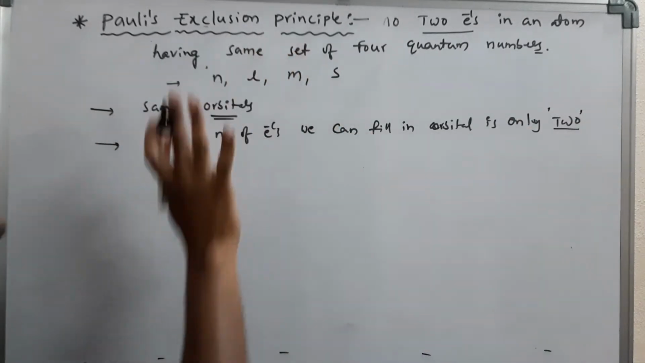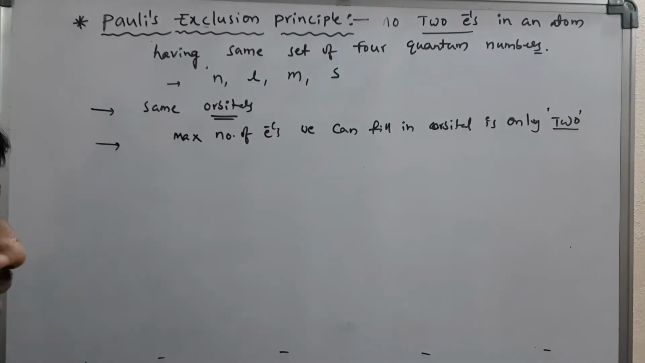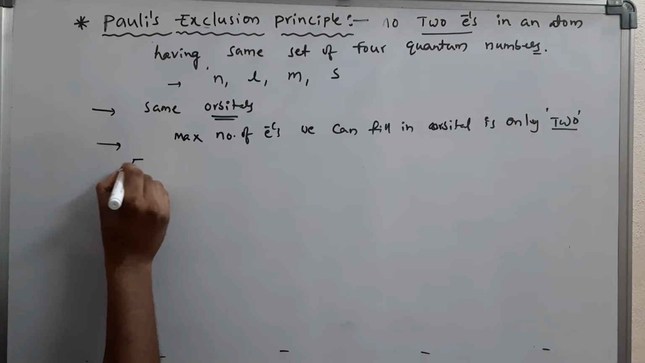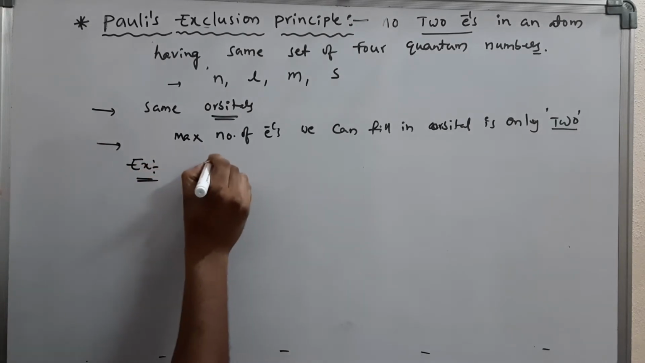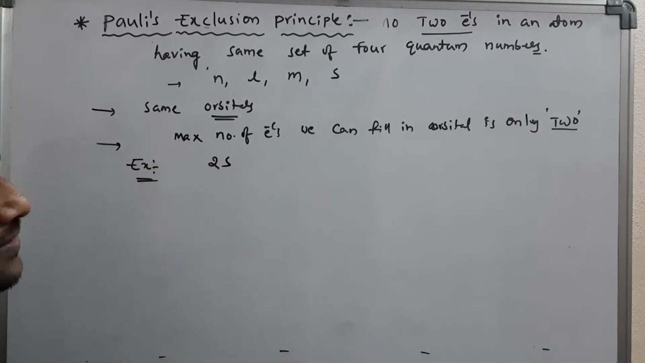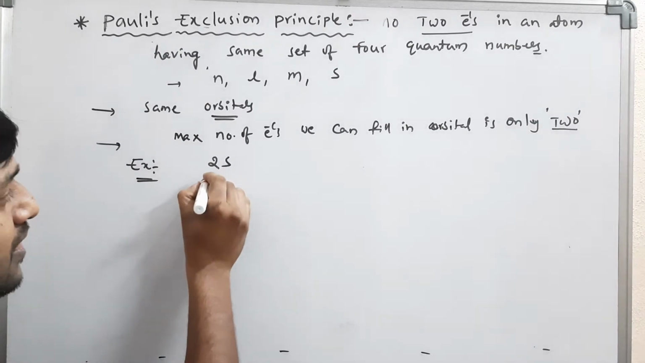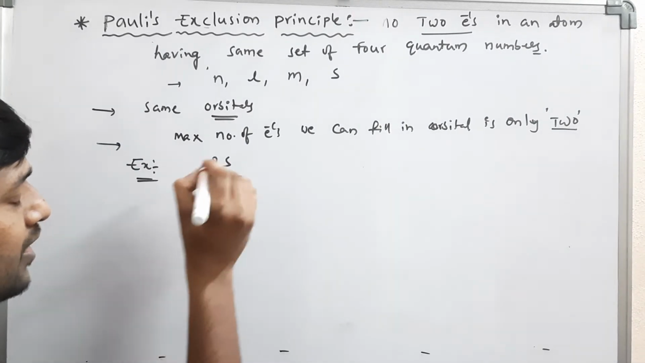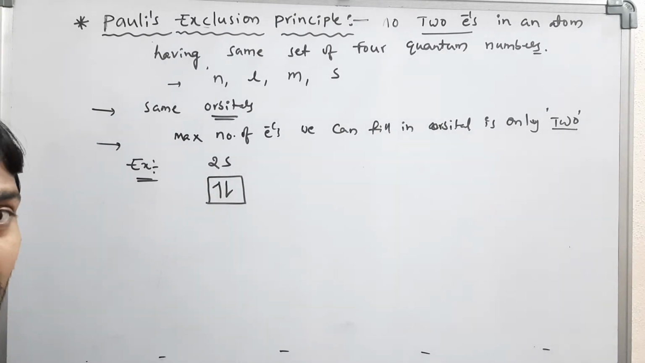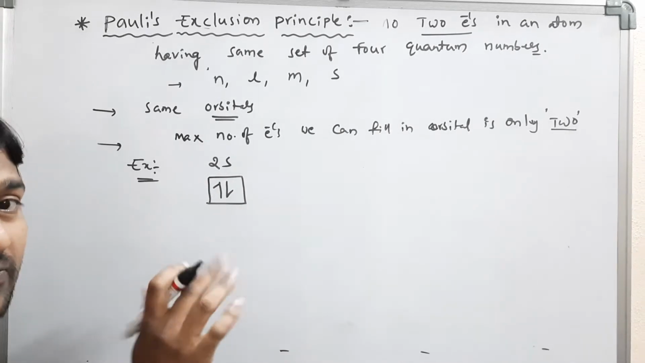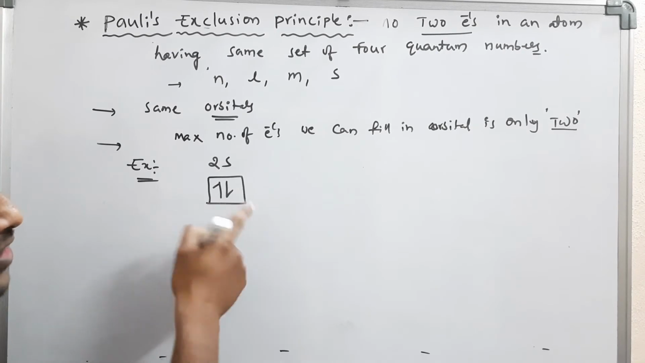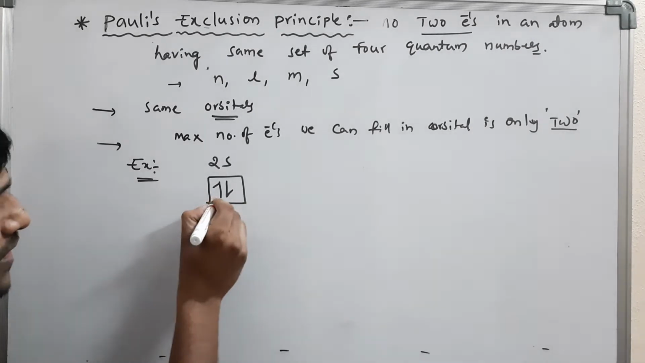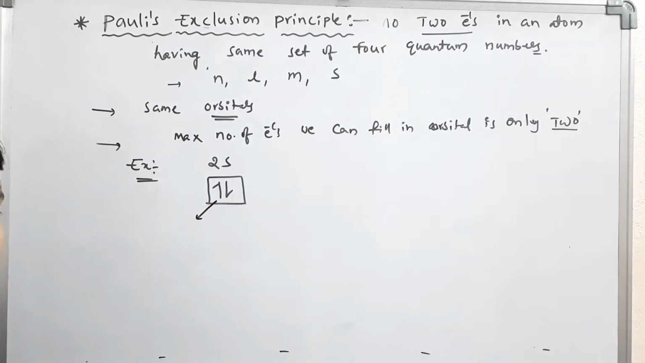So that rule is called Pauli's exclusion principle. I will give one example. Suppose you take the 2s orbital. This s subshell can contain only 2 electrons, so the maximum number of electrons in the s subshell is 2, with opposite spin. For the first electron, I am writing the four quantum numbers.